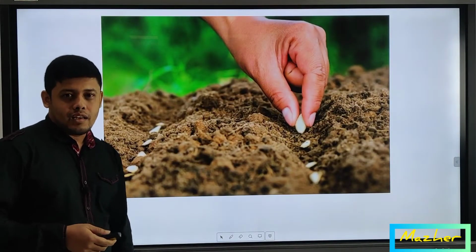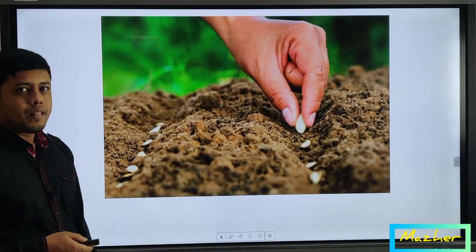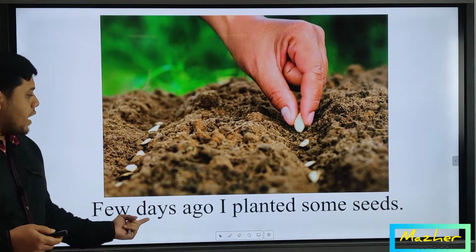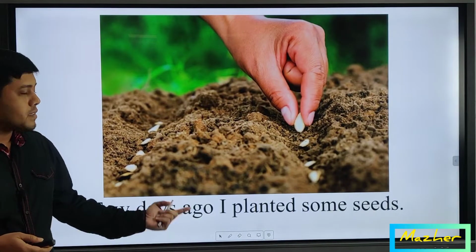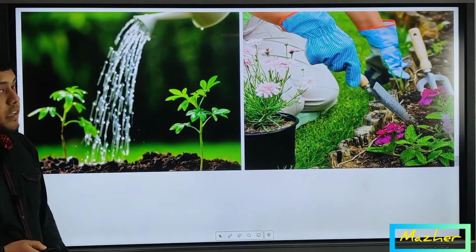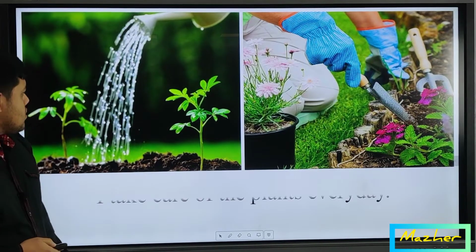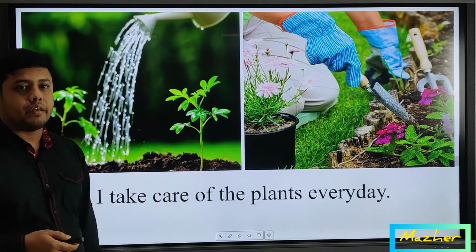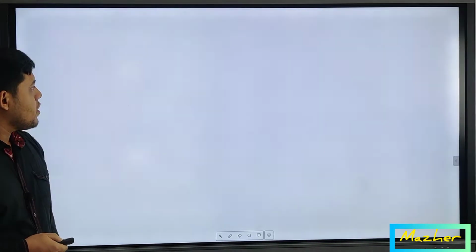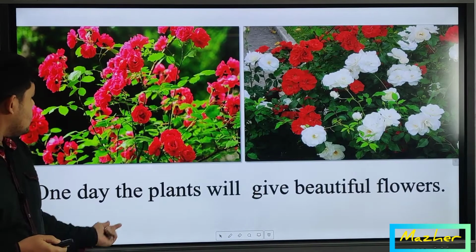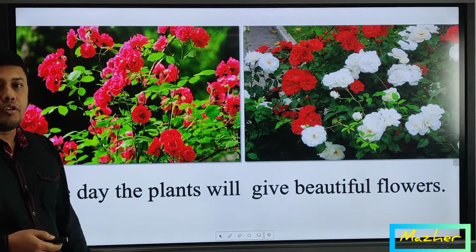Here is an image. What can you see right now? Just try to imagine. A few days ago, I planted some seeds. Here are some other images. Let's see what we can see. I take care of the plants every day. And in the next, more images. One day the plants will give beautiful flowers.